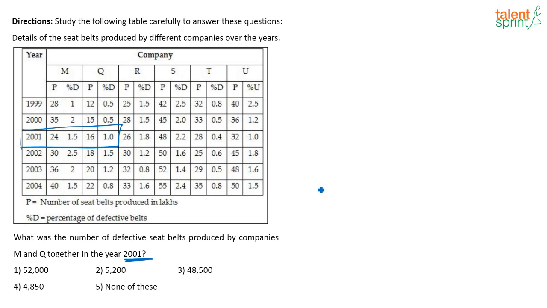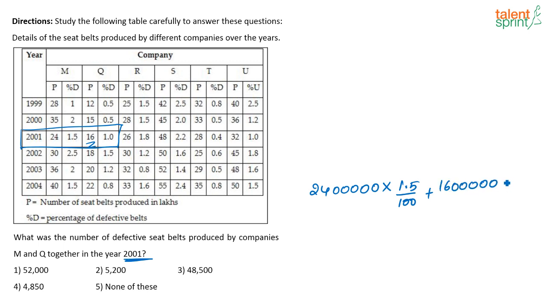So how much was produced in 2001 by M? 24 lakhs, right? So out of that, how much was defective? 1.5% was defective. And similarly in Q, 16 lakhs was produced.